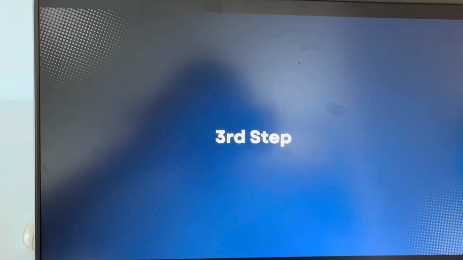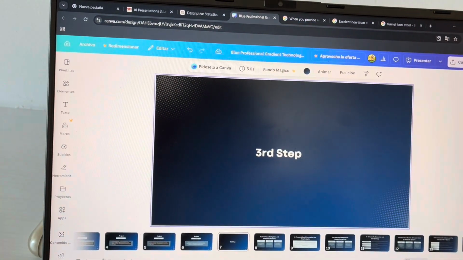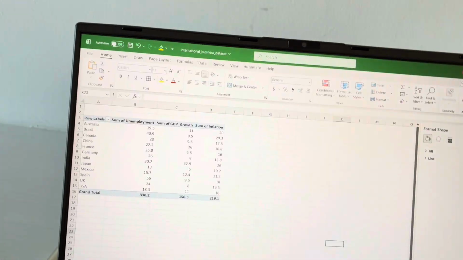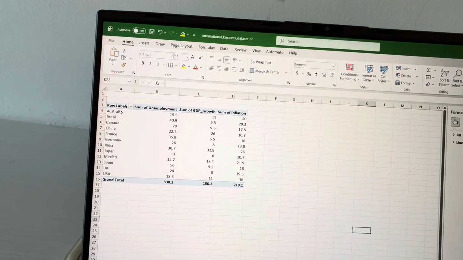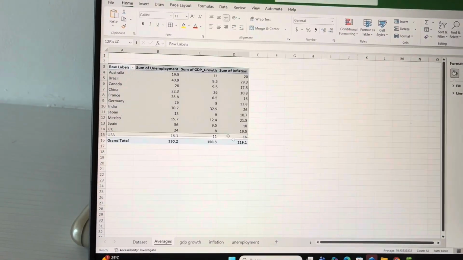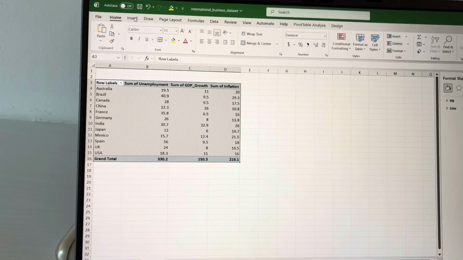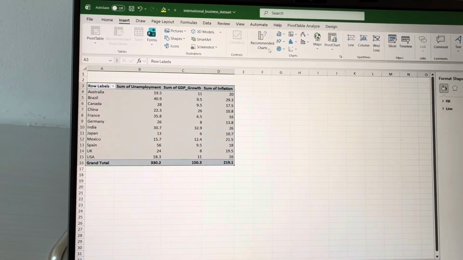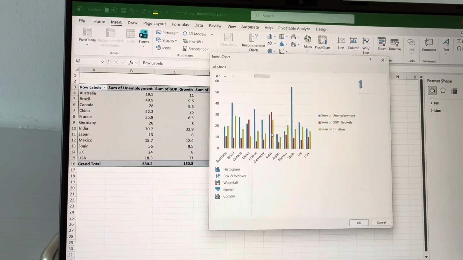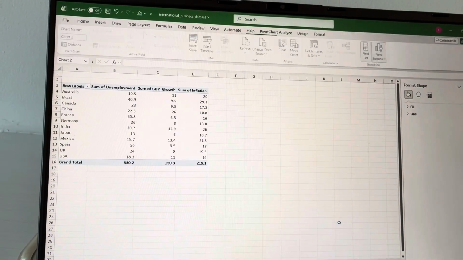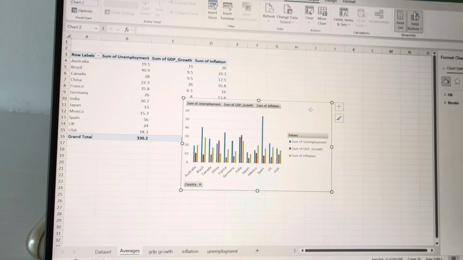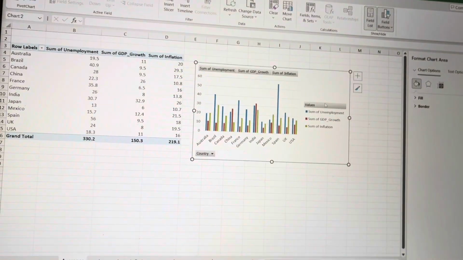So for the third step, what we will do is that, now that we have our pivot table done, we're just gonna select it, and chat says that we have to create a new chart. And after we create this chart, we have this one, right, which we will have to edit soon.